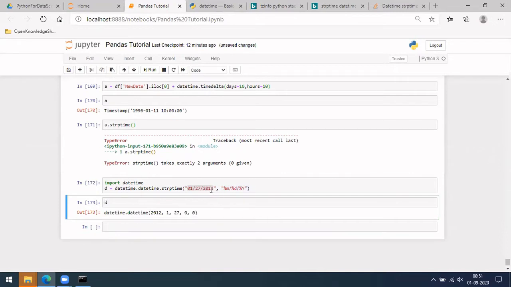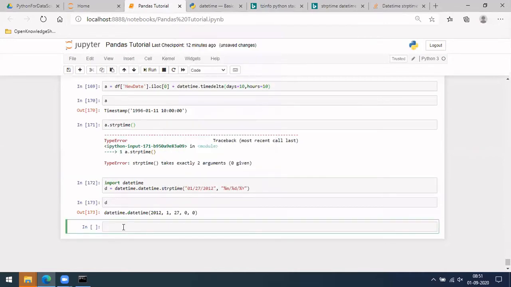So from string to time, you have given month, day, year, and it has read it in that format. This is the strip time where you convert your string to time.